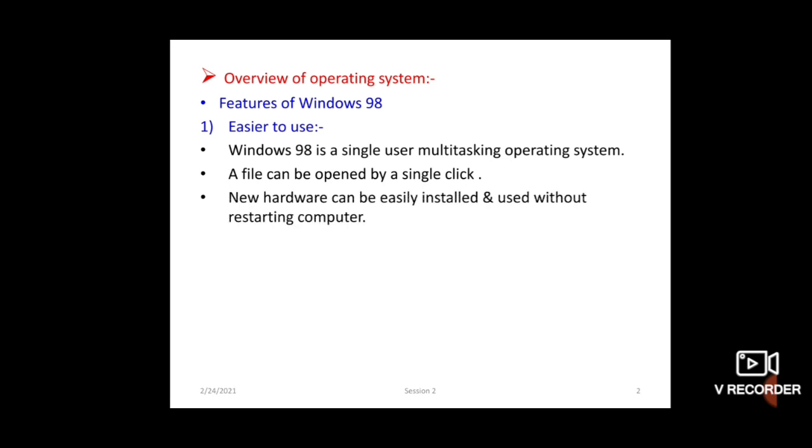Installation of new hardware can be done easily. Installation of new hardware is easy because Windows 98 supports the Universal Serial Bus standard. Now you know USB connection. Without disturbing any hardware part, you can easily install or remove through the USB bus, allowing you to plug in new hardware and use it immediately without restarting your computer.